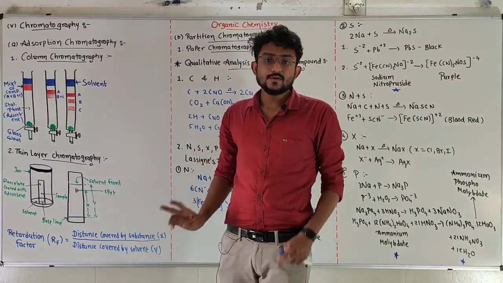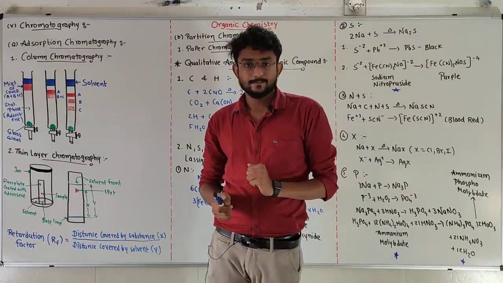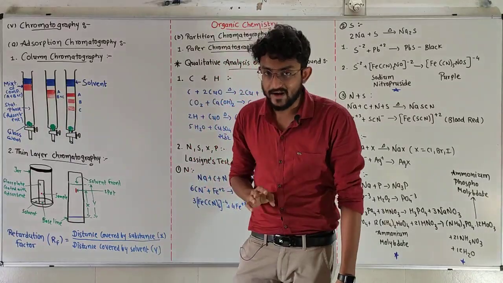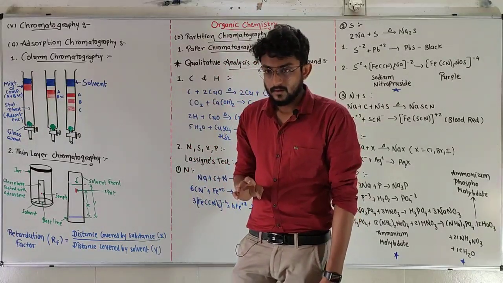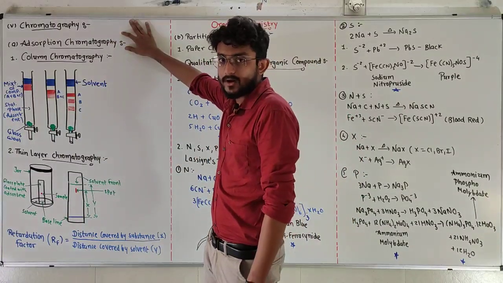This formula will be useful in the 11th or 12th practicals. We will use this formula in the chromatography practicals. So that was all about adsorption chromatography.